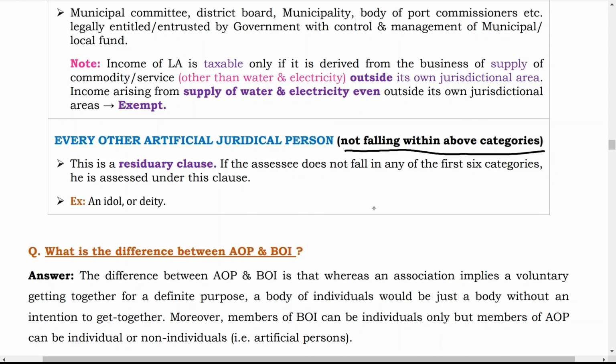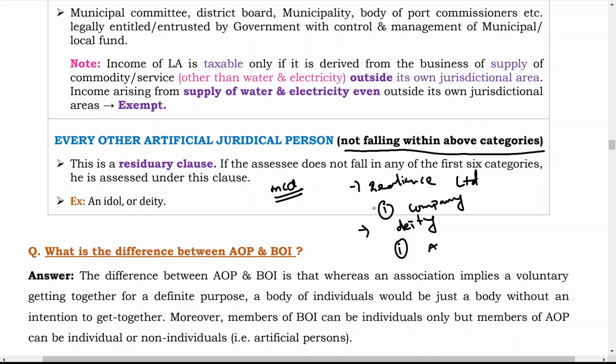So many a time MCQs can be asked on the meaning of person also, as per section 2 subsection 31. Questions can also be asked like what is the status of a different person. They will ask, like, what is the status of Reliance Limited? Now four options are given: whether it is company, firm, AOP, BOI, individual. So your answer is company. Then in some cases, like what is the status of a deity? Then your answer is AJP.